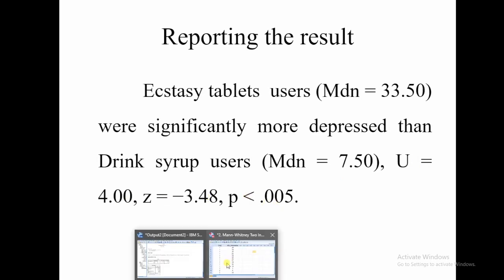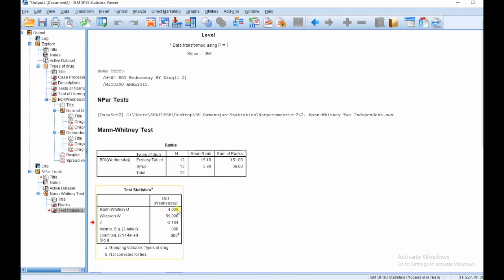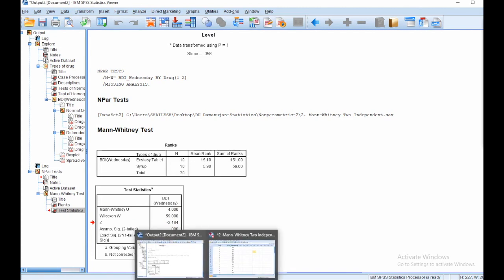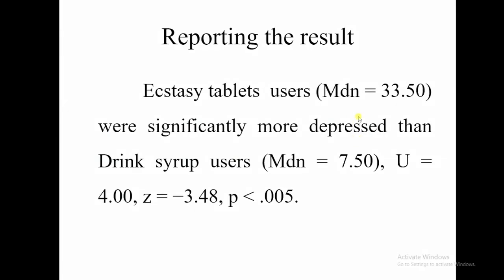Now the question is, how did we get the median value? Because here we are comparing the medians. For ecstasy tablet users the median value is 33.5 and for drink syrup users the median value is 7.5.